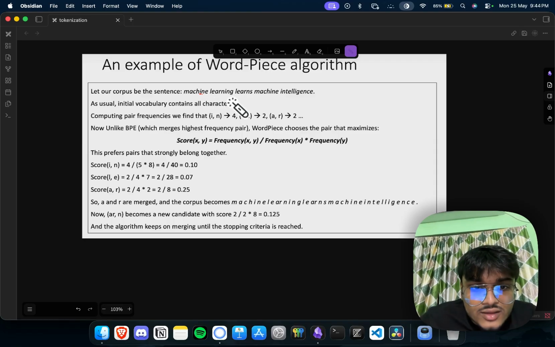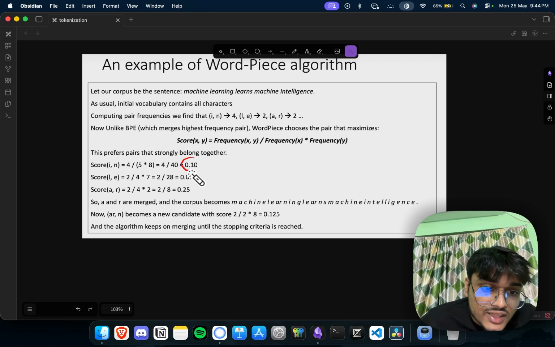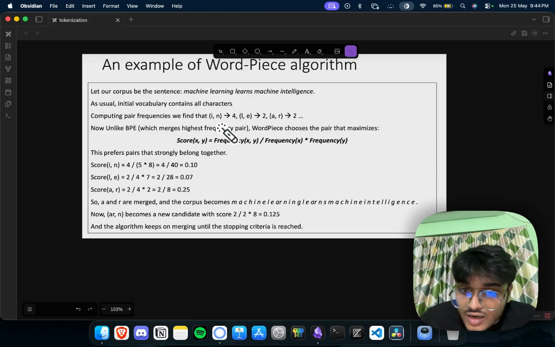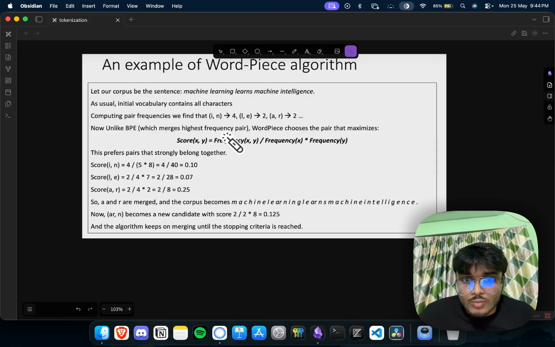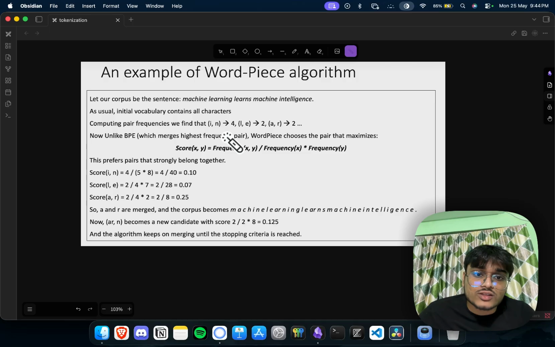In is existing 4 times. I is existing 4 times, n is existing 8 times. So this has a lower score than A and R. If you can directly run it, you will get the idea of what I am talking about. This is what we call the WordPiece algorithm.